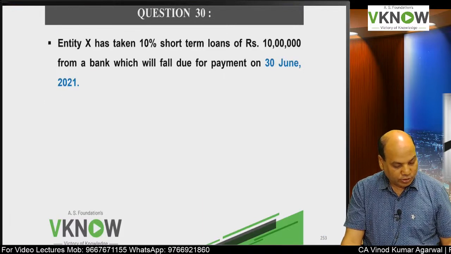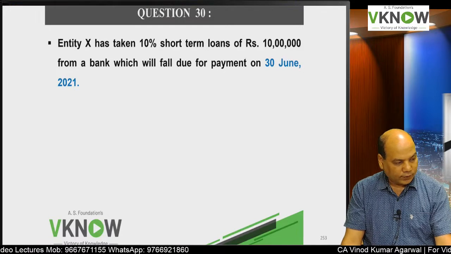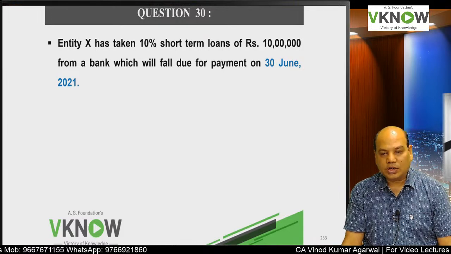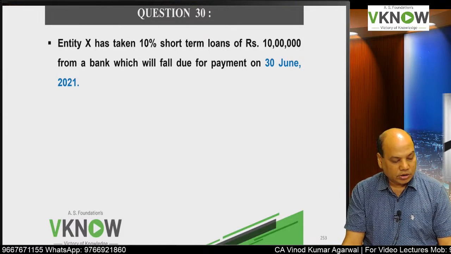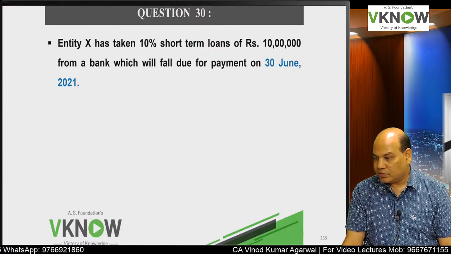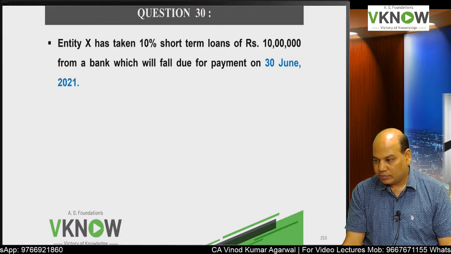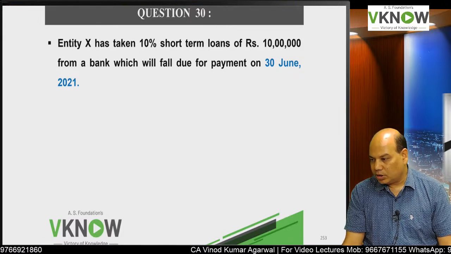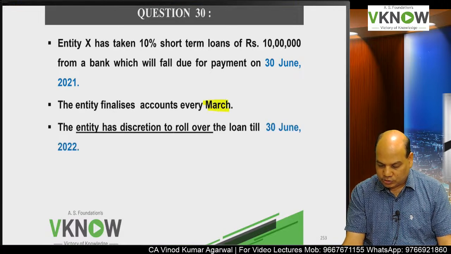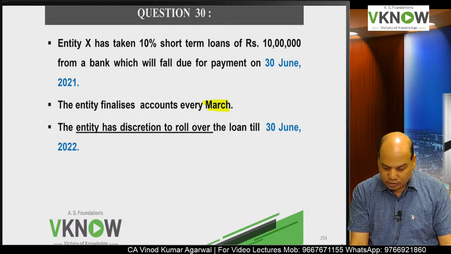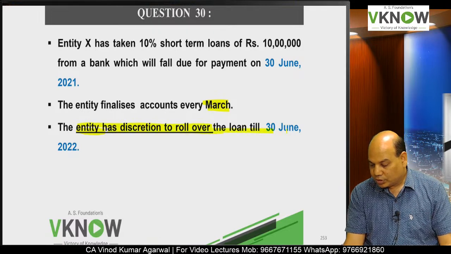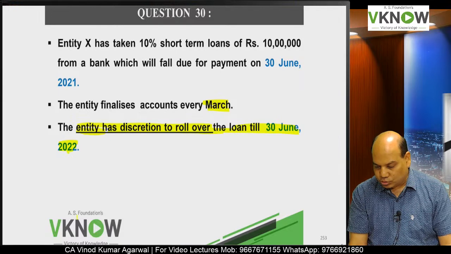Then there is one more question, number 30, on this topic of loan. All questions are from either study material or RTP, MTP and exam. This is also important. Entity X has taken a 10% short-term loan of 10 lakh from a bank, which will fall due for payment on 30th June 2021. Entity finalizes accounts every March. Underline this. Entity has the discretion to roll over the loan till 30th June 2022.